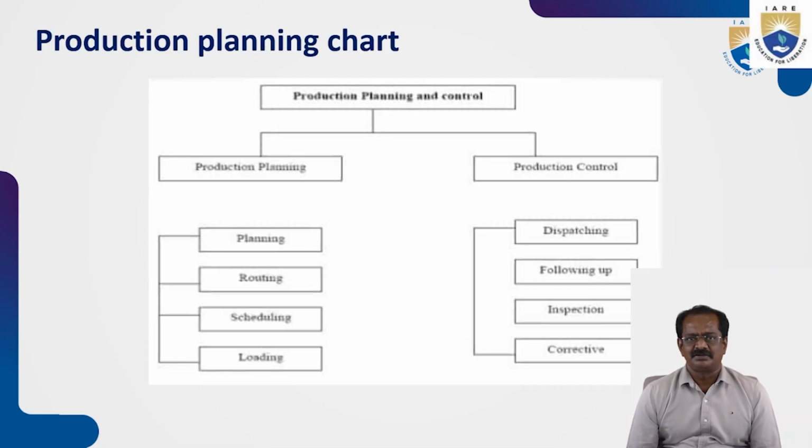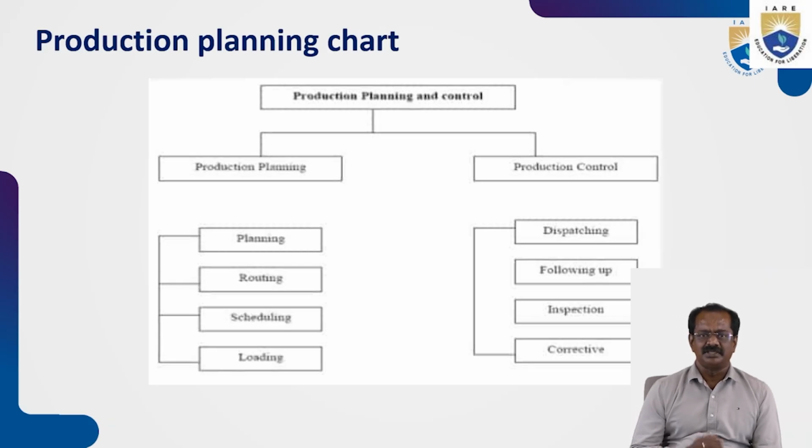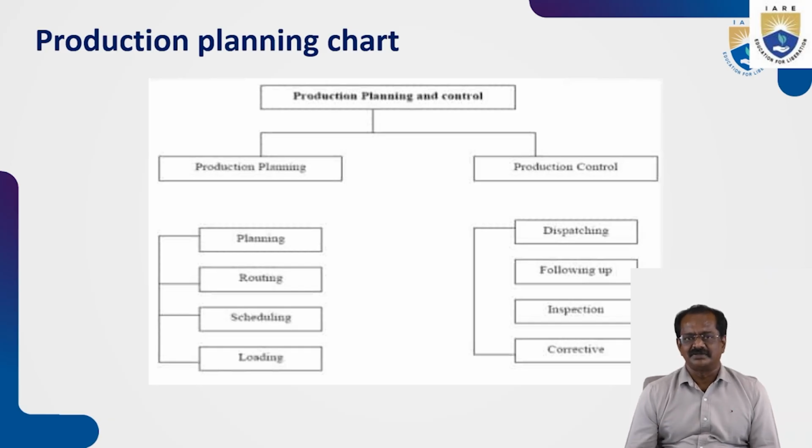And here is the production planning chart. So production planning control and production planning. Under production control, we have planning section, routing section, scheduling and loading. This comes under the workshop. And at the same time, after it is loaded, dispatched, follow-up, inspection and corrective action. So all these are sub-functions of the production planning.